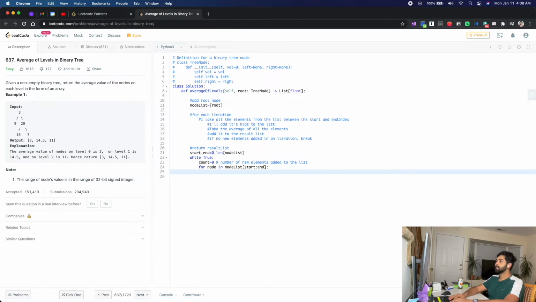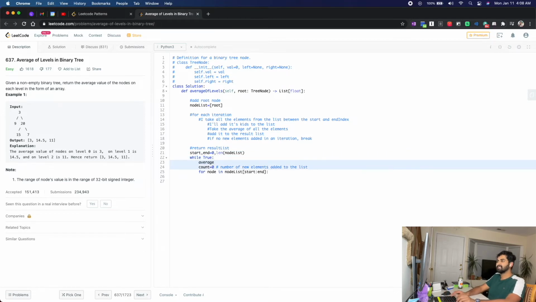What I would do is, I need something to calculate the average as well. So every time my average, okay, let's just take sum and count. It makes it easier. Sum val equals 0. Okay, let's change this variable name. It is new element count, or next level count.